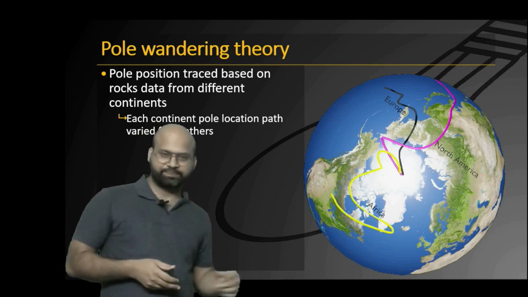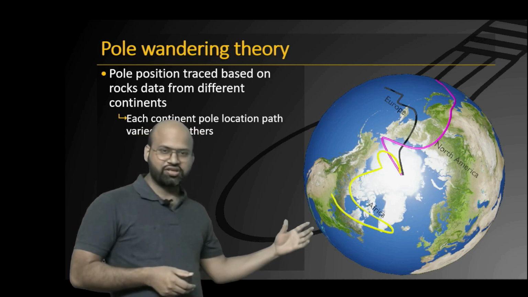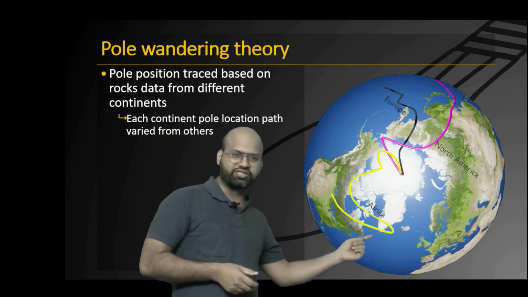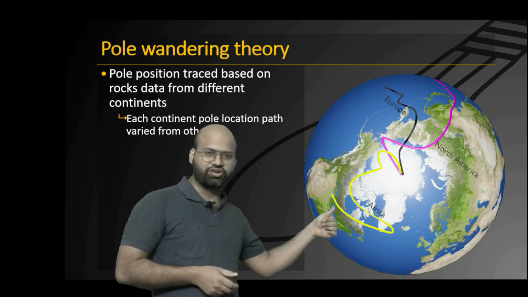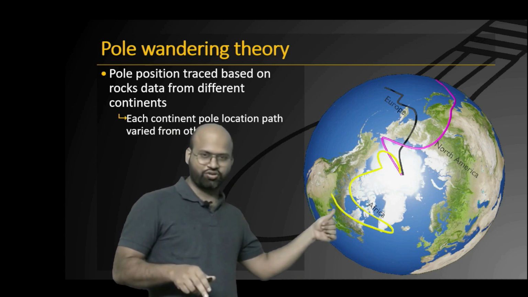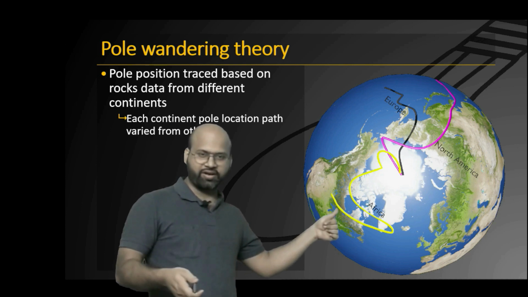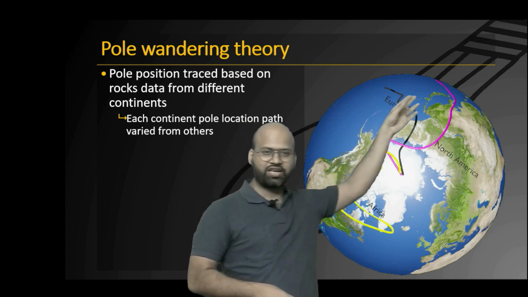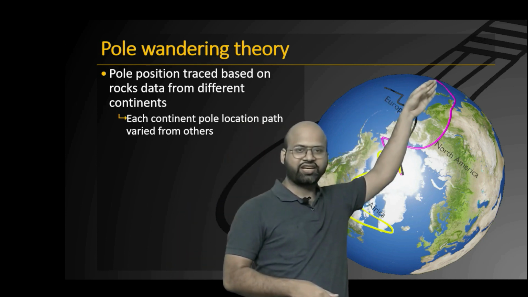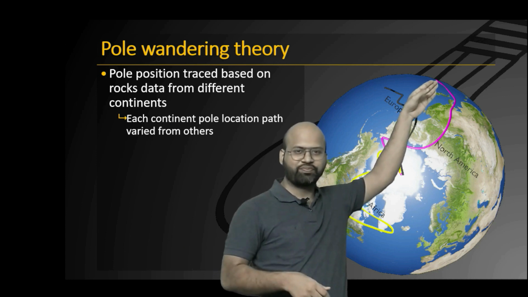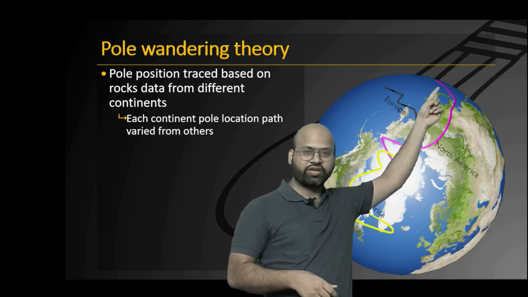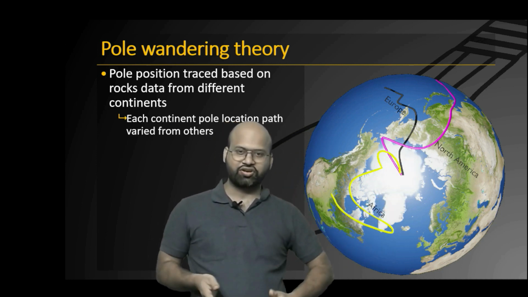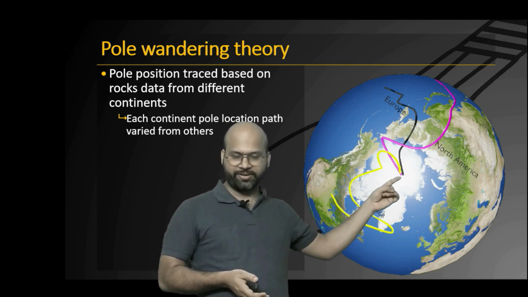But then came a dilemma. When they took the rocks of the African continent, the North Pole showed this kind of position. So you can see that this would be the position of the North Pole 200 million years ago according to rocks of Africa, while according to the rocks of Europe, this should be the North Pole. And similarly, North American rocks indicated that the North Pole 200 million years ago would be at some point here. And for all the subsequent years, they traced the path, and you can see that rocks from all the 3 continents show a different location of the North Pole until today.